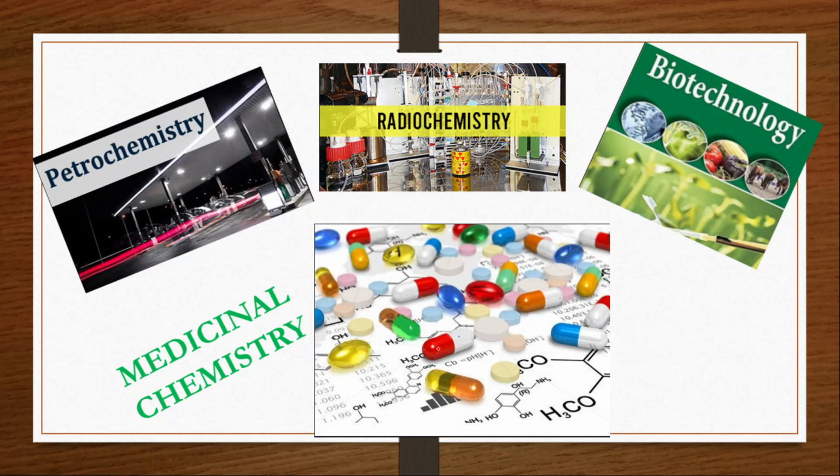So medicinal chemistry is a branch in which a chemical is designed and synthesized. Design in the sense we are going to do that on paper, using pen and paper. We are going to write and check. We are going to design the reaction. If you put A and B as the reactants, you will get C as the product. That is what designing is. Synthesizing in the sense we are going to do that in a lab. Practically we are doing that in a lab, we are preparing. That is synthesizing.